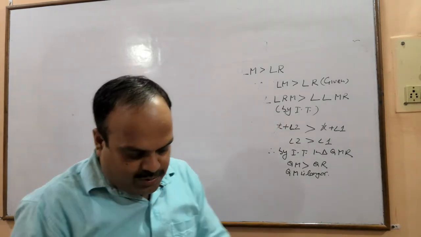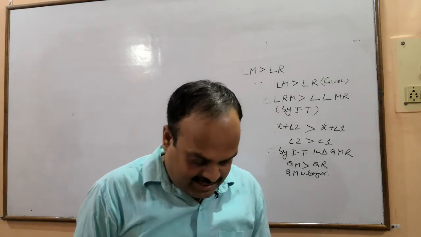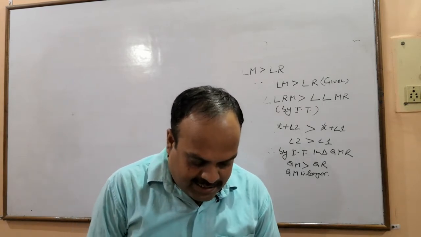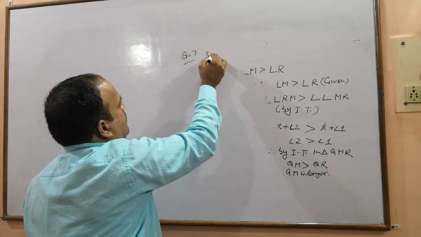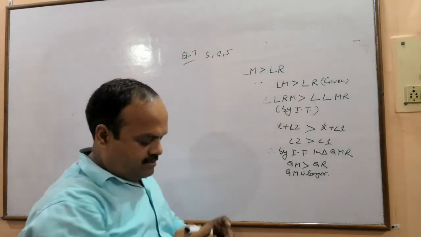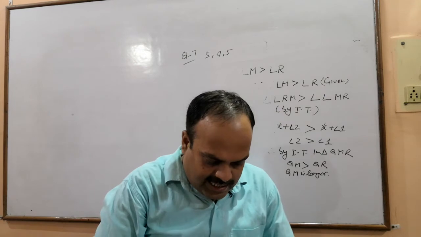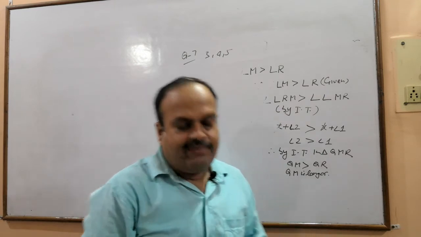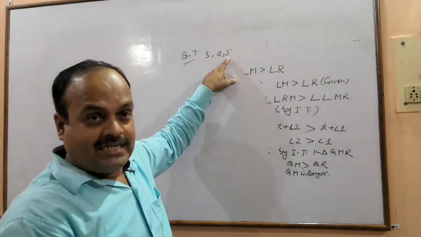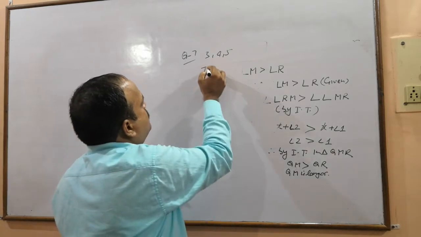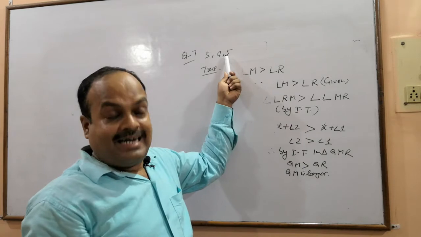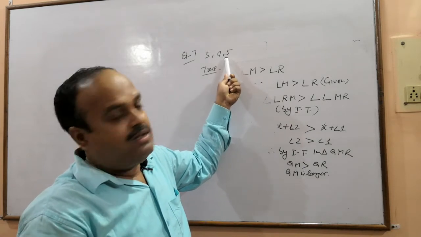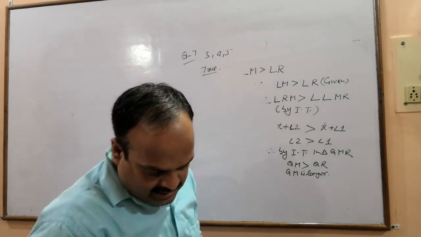Now next question, question number 7. What do we have? We have true or false. Very simple question. If three sides of a triangle are 3, 4 and 5, then the greatest angle is opposite to the side 5. Yes, correct? True. 5 is the greatest side, therefore the angle opposite to 5 will be greatest.